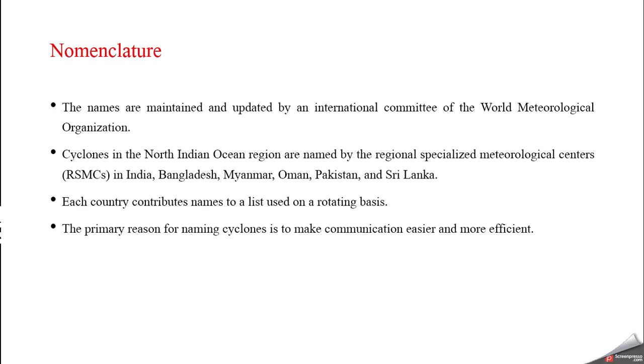Now coming to the last part of this lecture, how are the cyclones named actually? The names are maintained by an international committee of the World Meteorological Organization. In case of India, cyclones in the North Indian Ocean region are named by Regional Specialized Meteorological Centres. These are called RSMC. These regional specialized centres will name the cyclones for India, Bangladesh, Myanmar, Oman, Pakistan, and Sri Lanka.